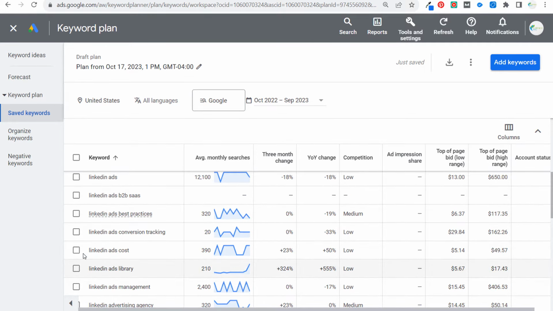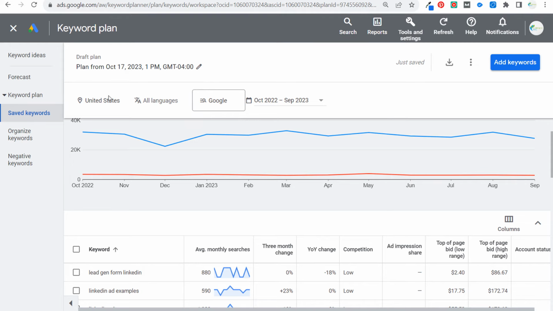So if you're trying to target some of these keywords and you say, I want my cost per click to be $2 or less, it's probably just not going to be possible for certain keywords that you're targeting. So understanding how much keywords actually cost is a really important factor when you are creating campaigns, just so you can go over your forecast data and have an idea of how much you're going to spend per click.